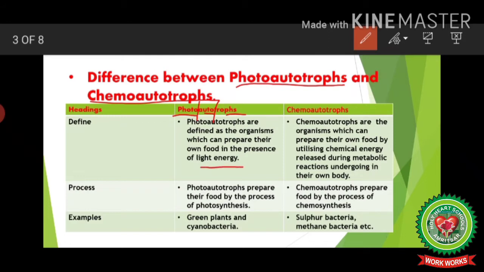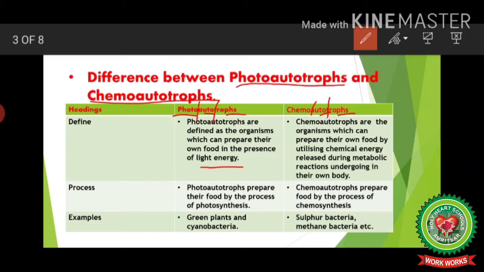Whereas if we talk about chemoautotrophs, the word chemo stands for chemical energy, auto stands for self and troph stands for organism. So chemoautotrophs are the organisms which can prepare their own food but not in the presence of light energy. Instead, they utilize chemical energy which is released during the metabolic reactions undergoing in their own body. So these are the autotrophs which can synthesize their own food in the presence of chemical energy.